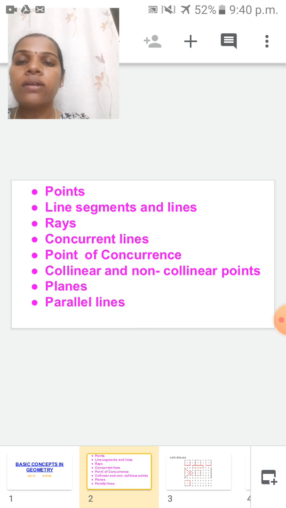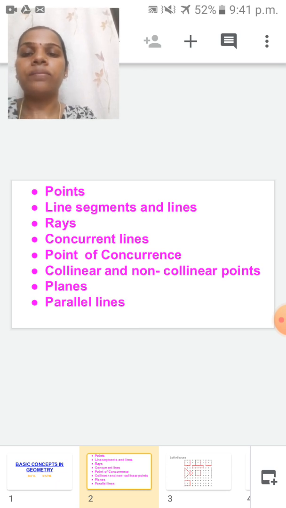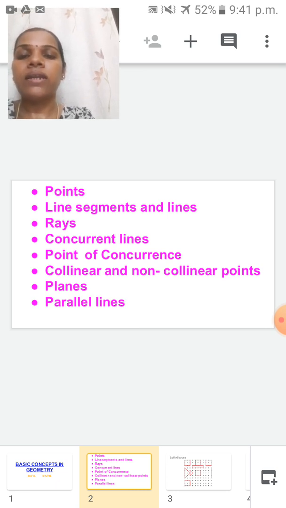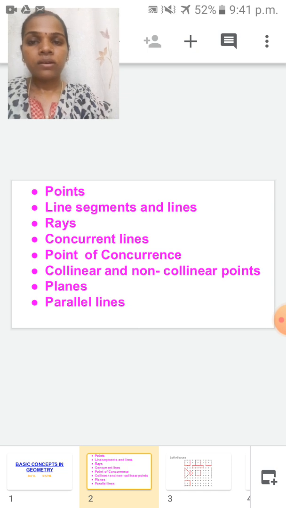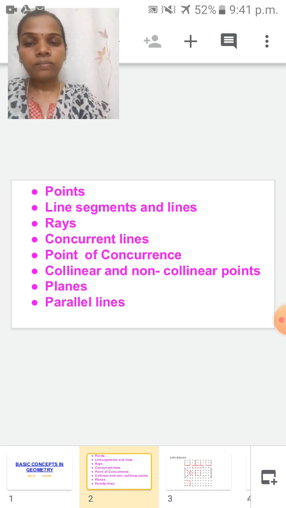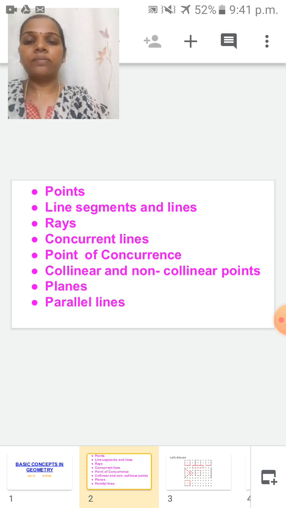I will say once again, you have to repeat with me. Point is a small tiny dot. In mathematics, the dot is called what? A point. Line segments and lines. On both sides of a line segment, which one is there? End point is there.